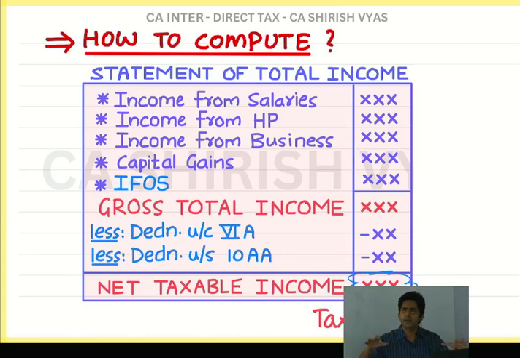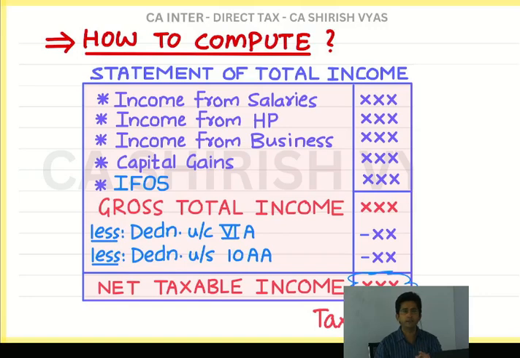Most of the people in India, what they do? They do a job. Okay, people do business also, but there are many people who don't want the headache of business. They do their simple job and they get a salary. So what is the first main source of income? Income from salary. Okay. See, basically we are adding all the income because I said we have to calculate the income. So the first income is income from salary, and then the next income is income from house property.